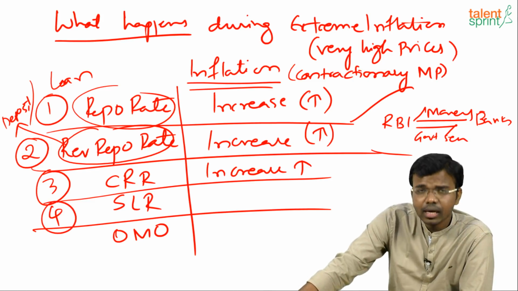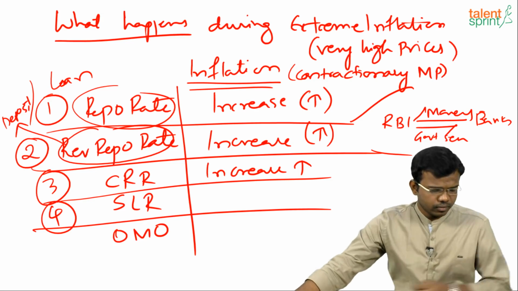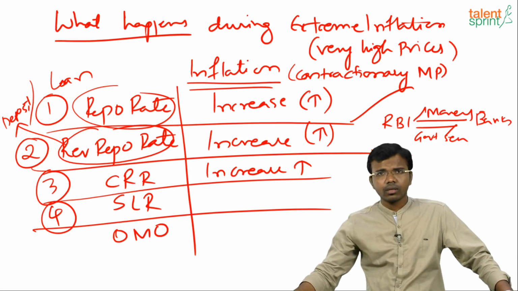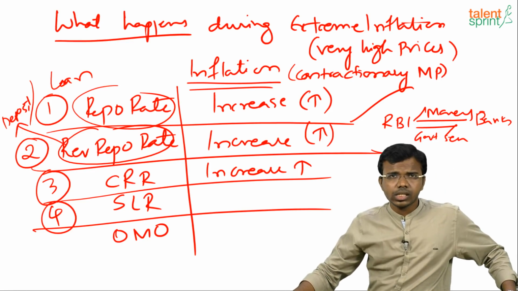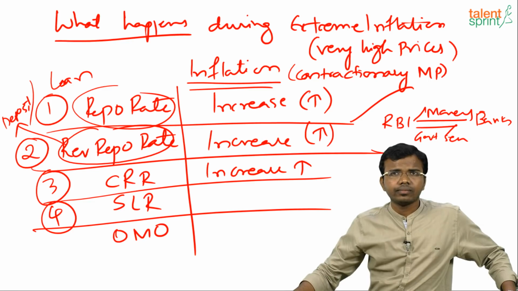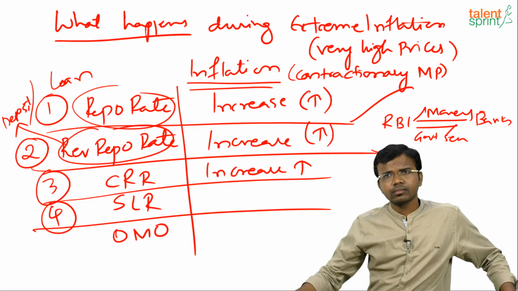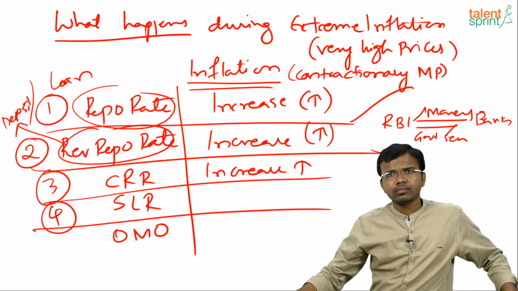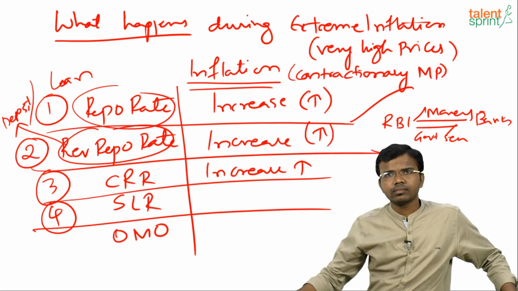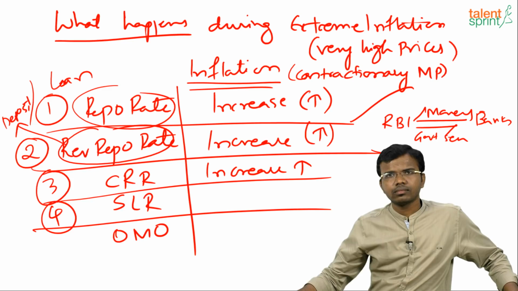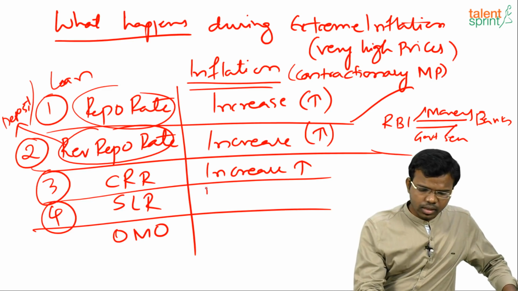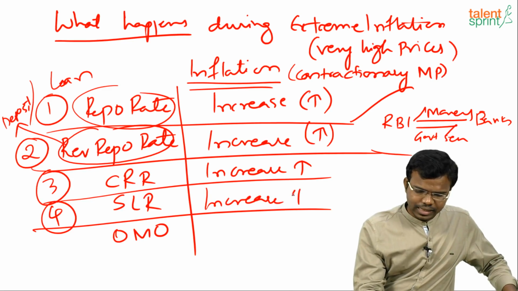What happens to SLR? SLR will also increase.